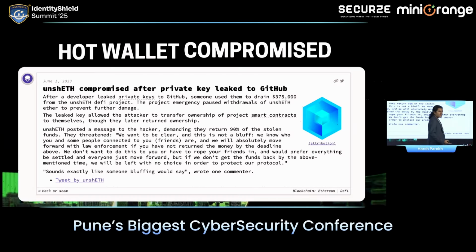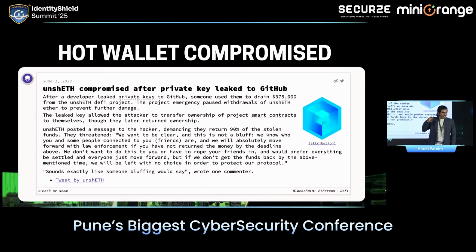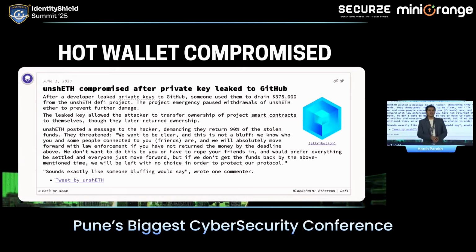And one of the most common cases of hot wallet compromise, as you can read on the screen: hot wallets are also normal wallets that we use. For example, MetaMask, Phantom, they are similar wallets like this. Every wallet has a key, a private key and a public key. Accidentally, one of the persons in the organization leaked the key. It could be GitHub, it could be GitLab, it could be somewhere in the code. I'll show some examples later where we have found multiple private keys in the code itself. And we could immediately log in using that secret key, using that private key in the wallet.